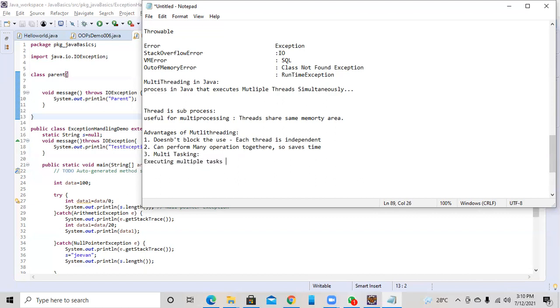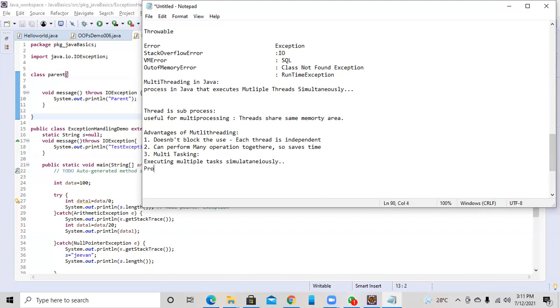We use multitasking to utilize the CPU, and if you perform multiple tasks simultaneously, it reduces the processing on the CPU. Multitasking can be achieved in two ways: one is process-based multitasking, and another is thread-based multitasking.